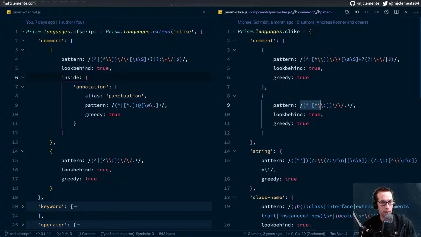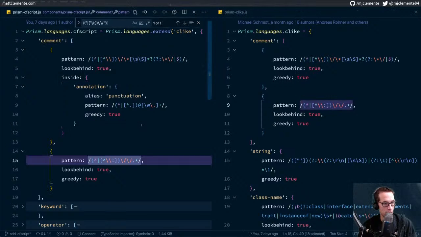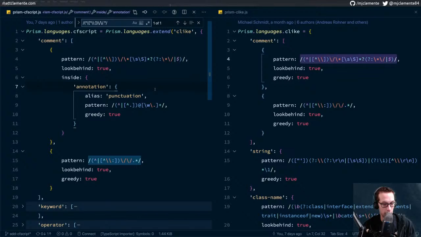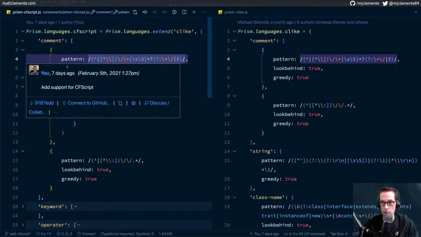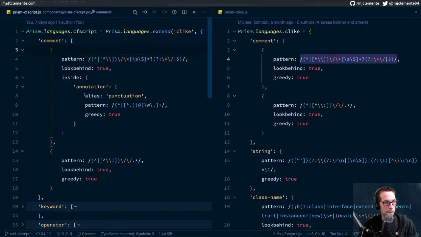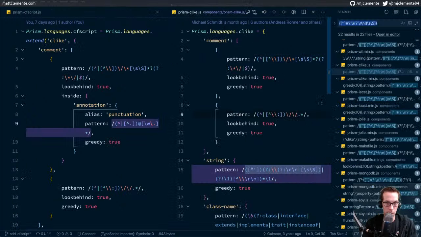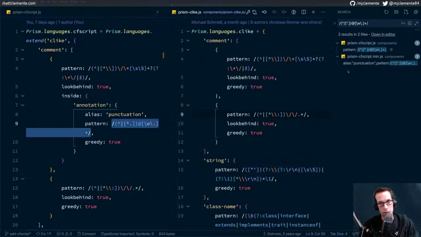So these patterns look the same, but it looks like I added an annotation section in there. Maybe that came from, okay, so that pattern is there. Look behind true, greedy. This is the same. So this matches C-like. The only difference is that inside of the comment, I added this annotation, and I'm wondering where did I get this from? Well, the only place it's showing up is in the CF script one. That is so strange.